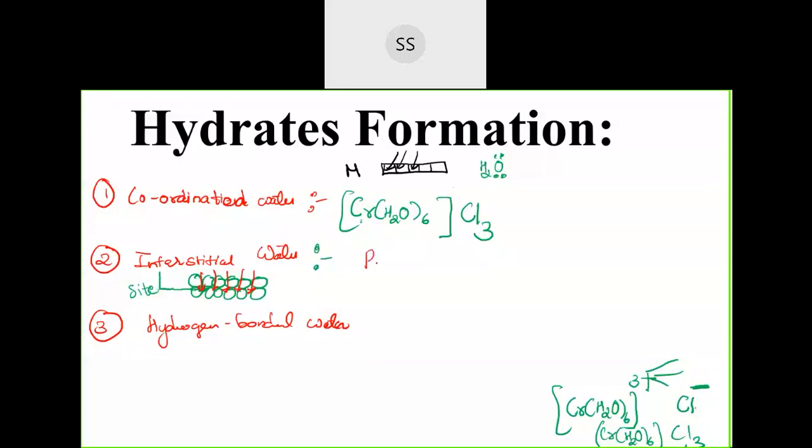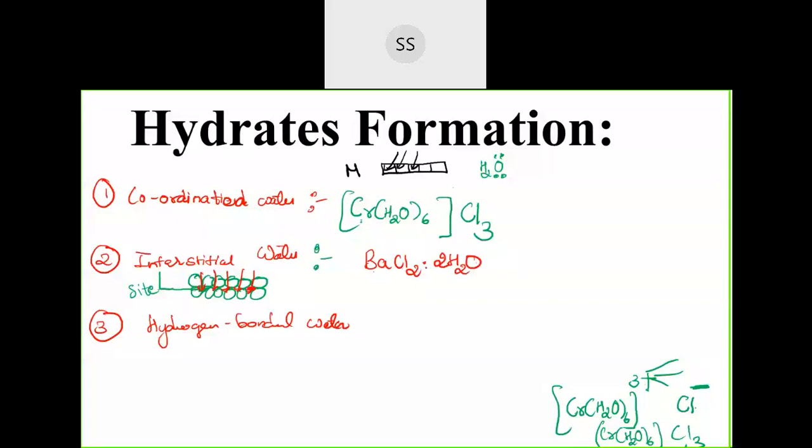Like when barium chloride salt, BaCl2, is formed, imagine there is moisture present. If a little amount of water is present, then that water will get trapped in between the salt. When the calculation is done, you will find barium chloride has two water molecules present along with it. So it's called barium chloride dihydrate, two water molecules.